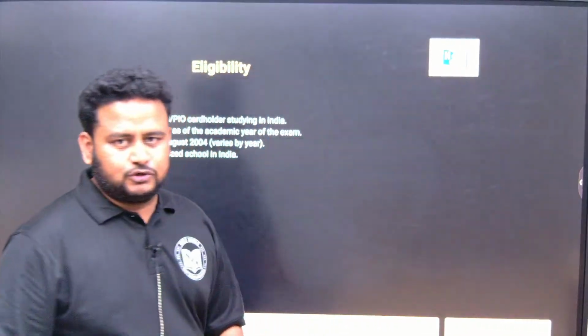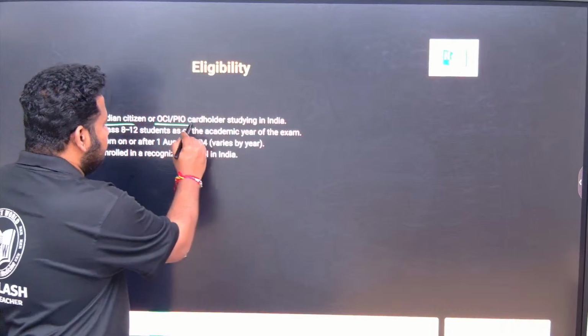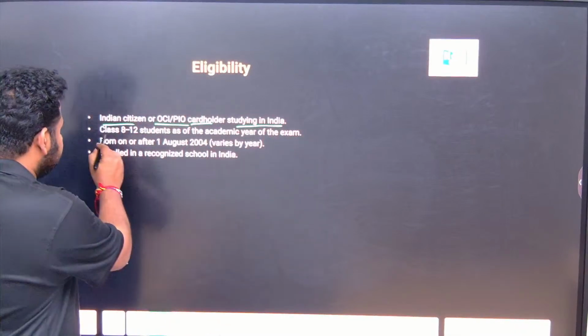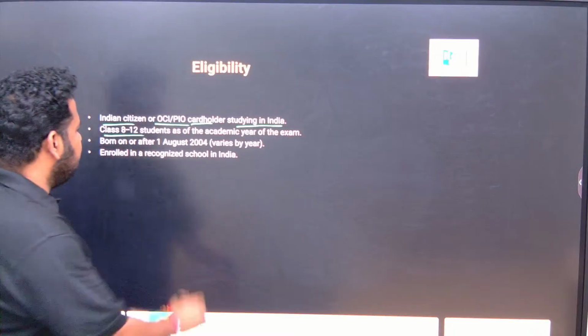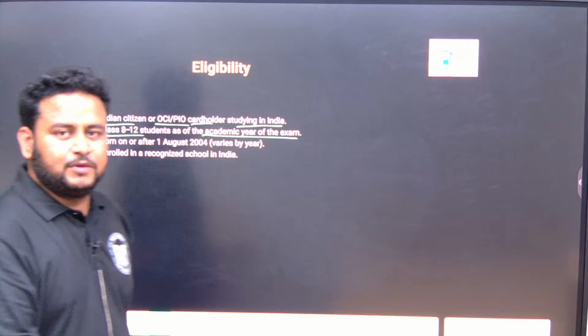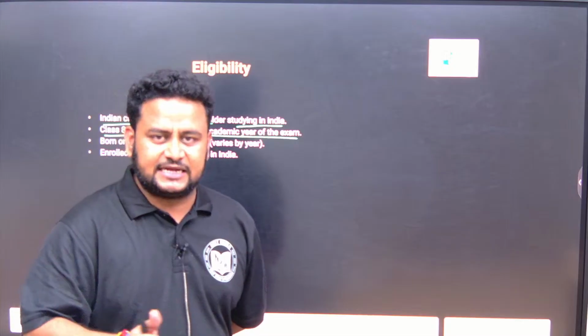Next, eligibility criteria. You can ask me, sir, who are the people who can write this? Any Indian citizen or OCI, that is overseas citizen of India, or PIO, that is Person of Indian Origin, card holder studying in India can also write. Also, they should be class 8 to 12 students as of the academic year of the exam. Suppose you are writing now, you should belong to any of these classes: 8th, 9th, 10th, 11th or 12th.